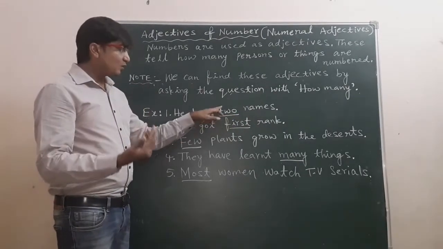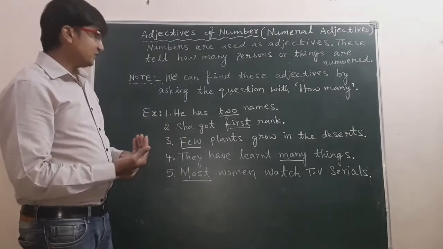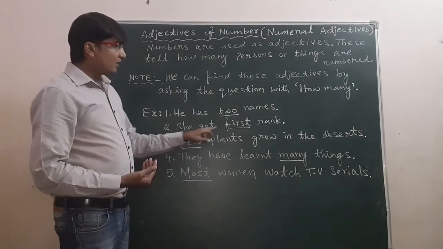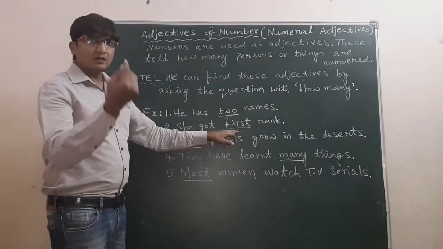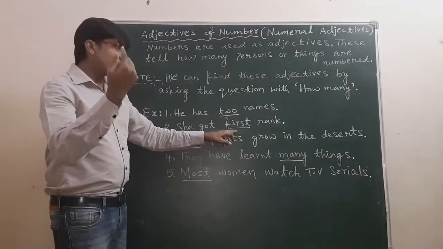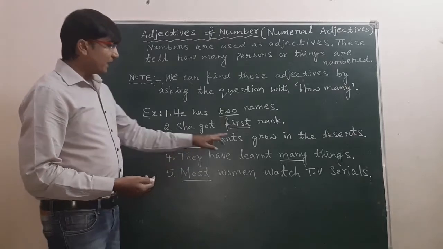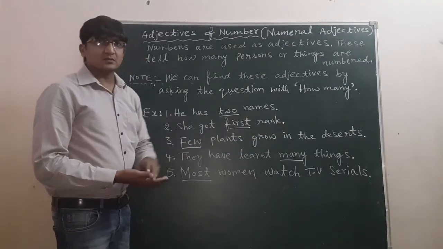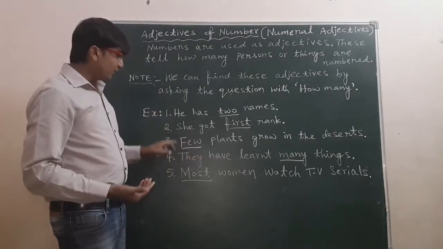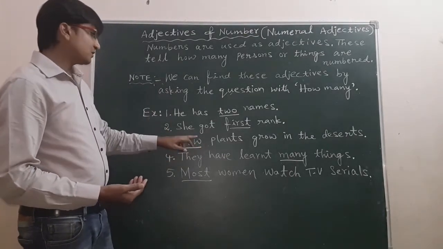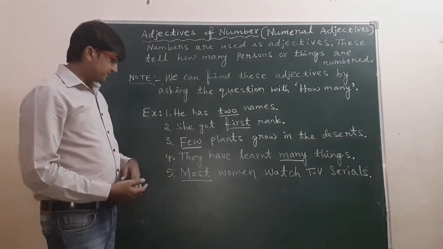First one, he has two names. How many names? Two names. So here two is a numeral adjective. Second one, she got first rank. How many ranks? First rank, or which rank, also we can take first rank. Next one, few plants grow in the deserts. And here how many plants grow? Few plants. So in this sentence, few is a numerical adjective, or else adjectives of number.